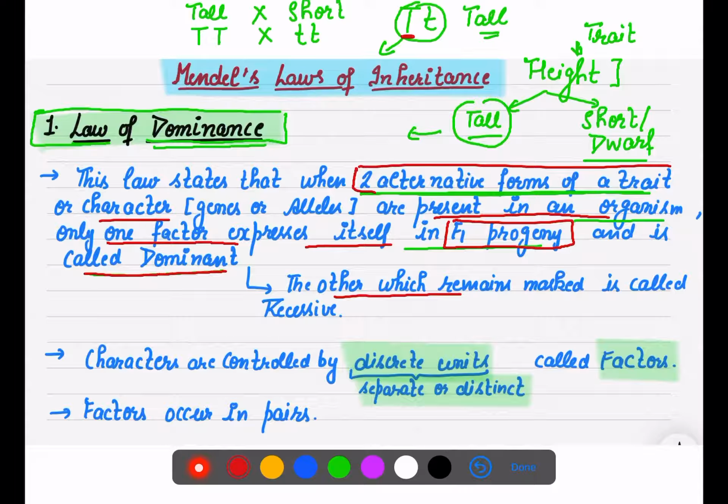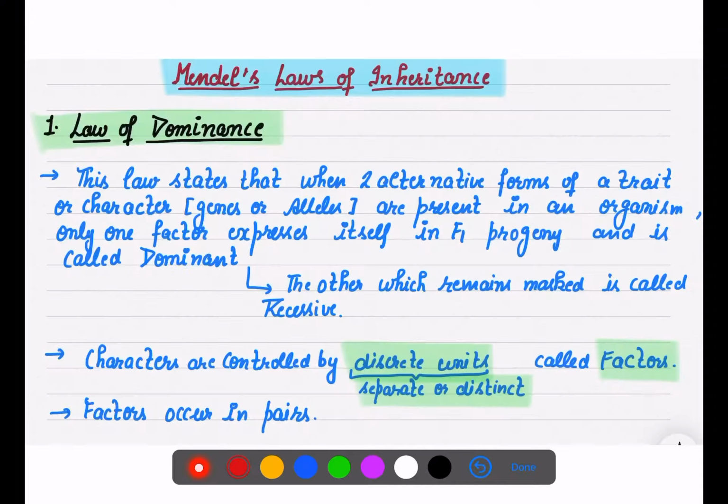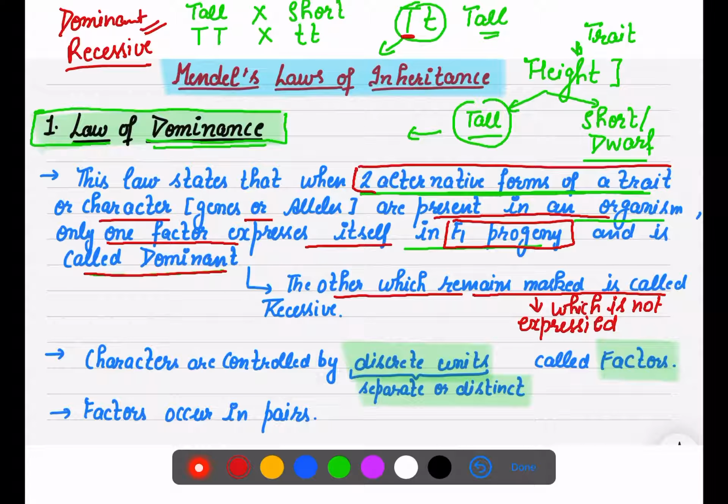The other alternative form which remains masked, means which is not expressed, we call the recessive. So there are two forms of a trait or a character, one is dominant and another is recessive, and in the gamete or in the next progeny, only the dominant will be able to express itself.